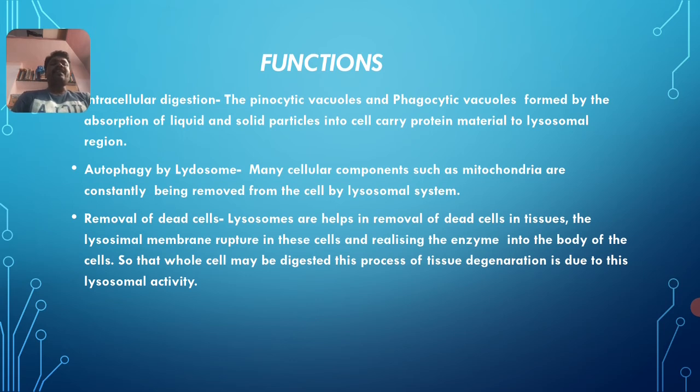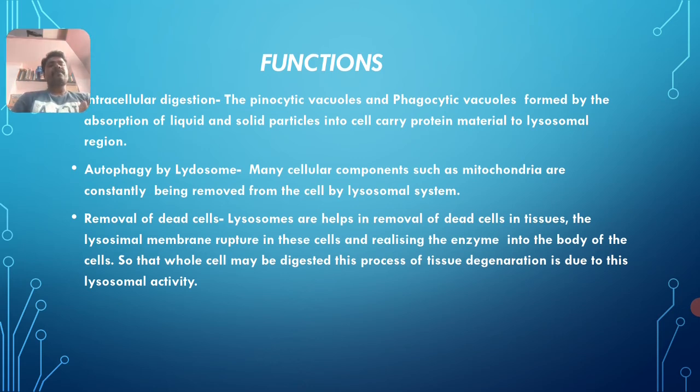Then removal of dead cells. Lysosomes help in the removal of dead cells in tissues. In tissues, I am telling. In a number of cells, it kills the whole cell. The whole cell undergoes killing. The lysosomal membrane ruptures in these cells, releasing the enzymes into the body of the cells so that the whole cell may be digested.